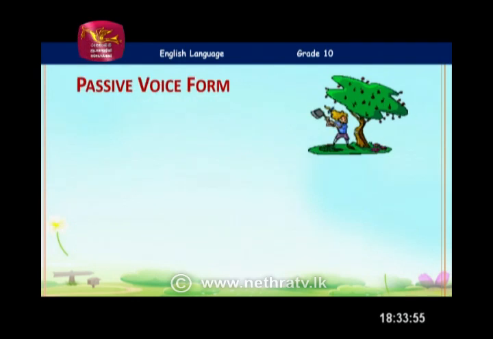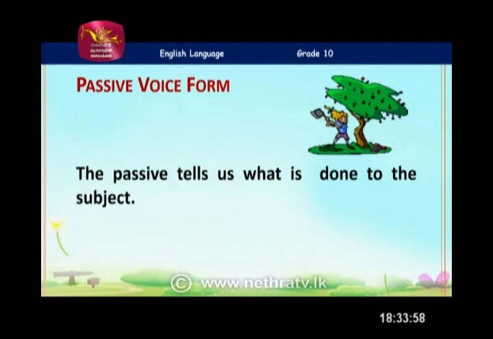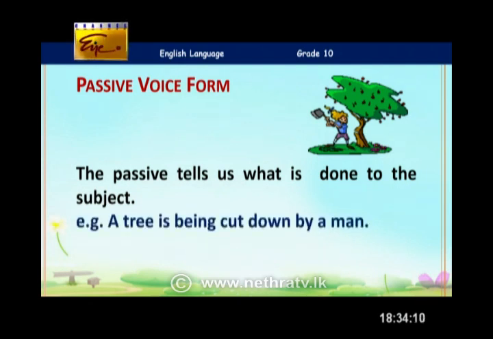But when it comes to passive form, what happens? We use passive forms when we focus more on what is happening to the subject. There is no need of mentioning the doer actually. So a tree is being cut down by a man. Here, can you see the word man at the very beginning of the sentence? No. The tree has come in front, so the tree is being cut down by a man. So what happens to the tree is what we focus on.